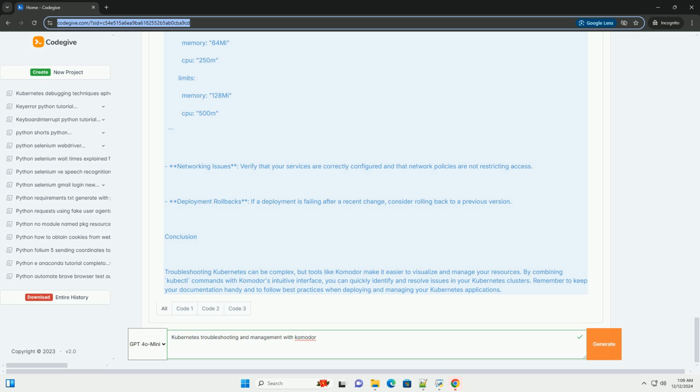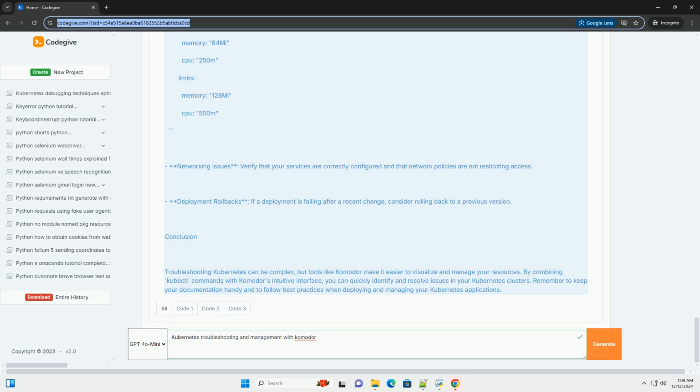Example scenario, troubleshooting a failing pod. Imagine you have a pod that keeps crashing. Here's how to troubleshoot it with both kubectl and Komodor. Step 1, use kubectl. 1. Get pod status. Bash. kubectl get pods -n my-namespace. 2. Describe the pod. Bash. kubectl describe pod mypod -n my-namespace. 3. Check logs. Bash. kubectl logs mypod -n my-namespace.